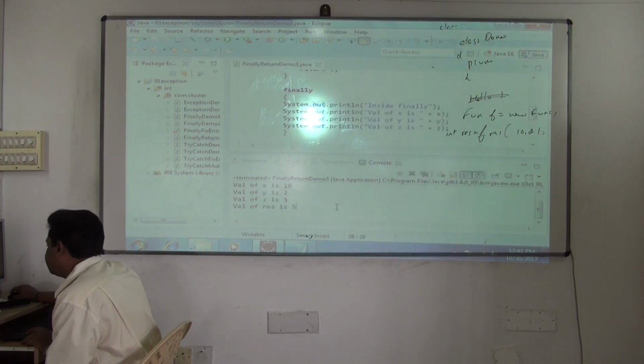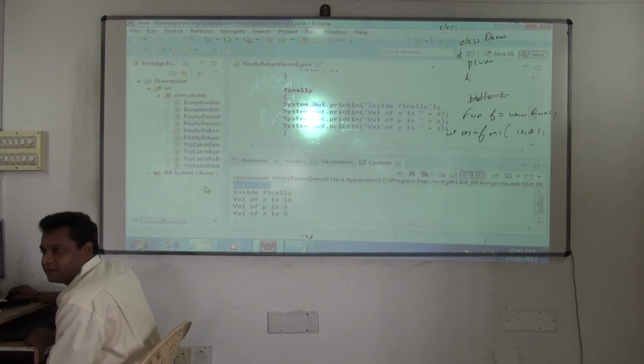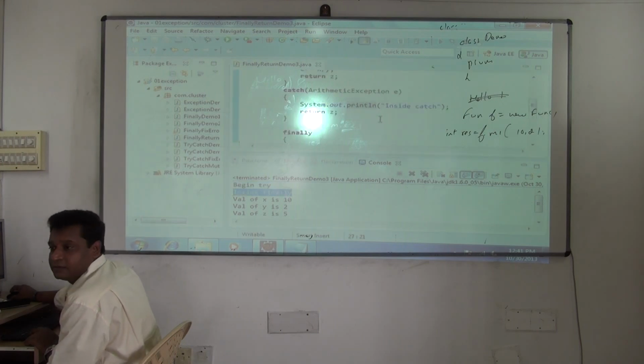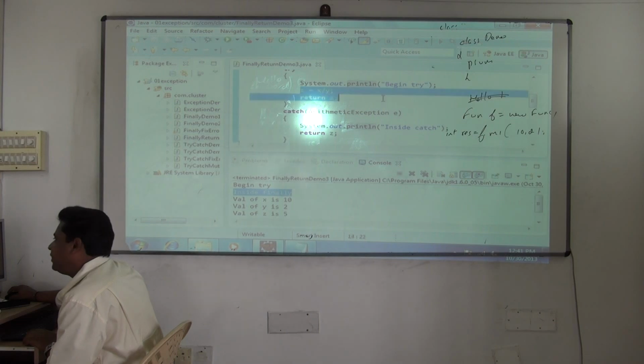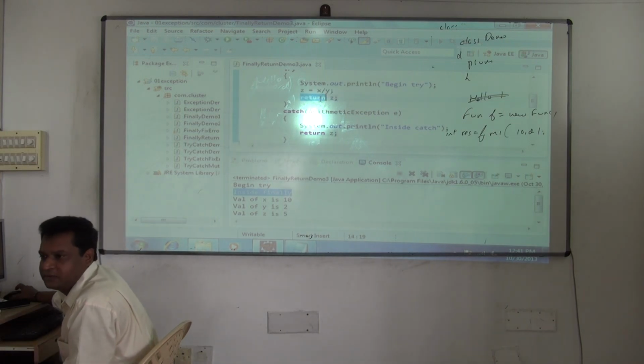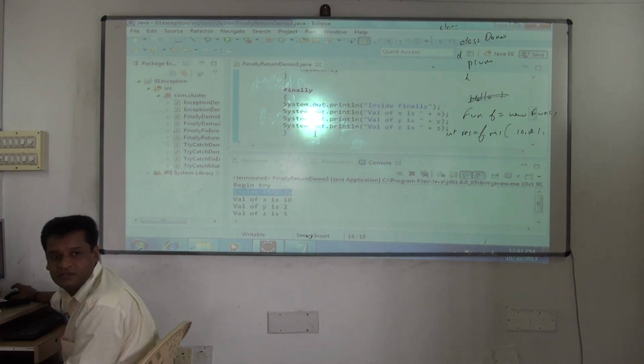Supposing I send a correct value. See, begin try. Inside, finally. Now catch is not executed. Yes or no? But begin try, it is dividing. It has to return, no? It has to return a value. But before returning, what is it doing? Finally is getting executed, even though you use the return keyword. So it is guaranteed to execute.